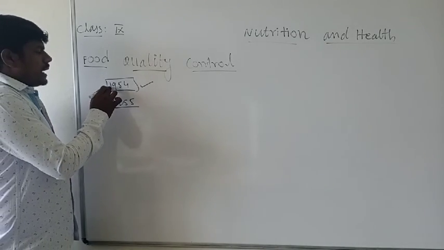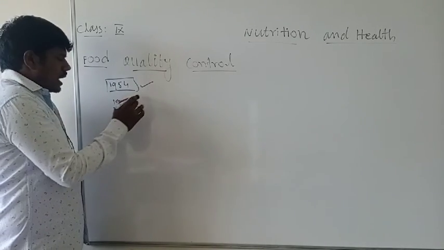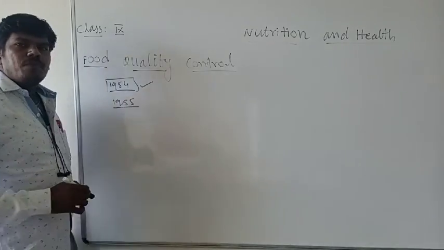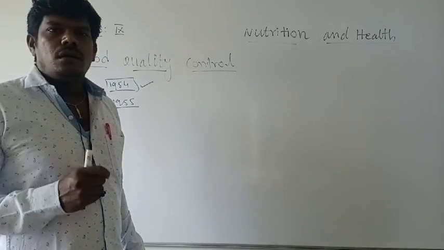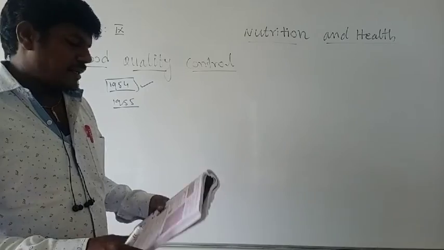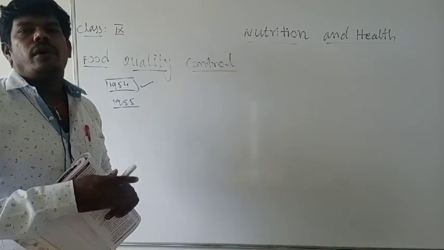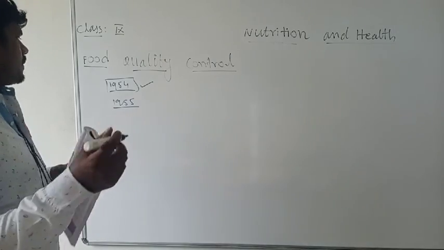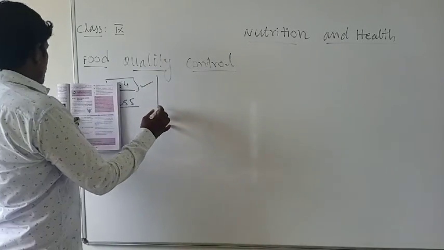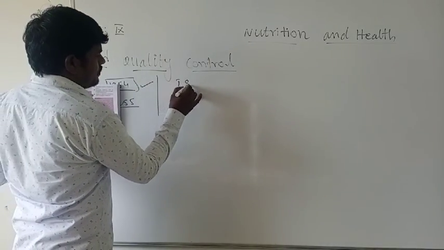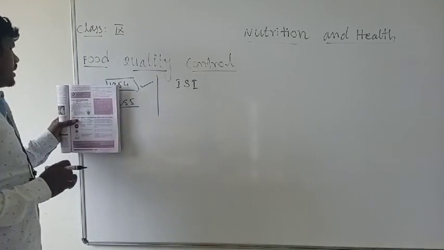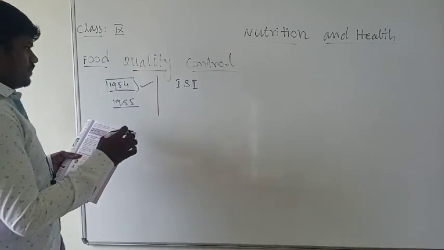See, under the 1954 law, and the 1955 rules, the law of food preservation and adulteration, and the food quality and control agencies. What are the food quality and control agencies that are present in our country? The first one present is ISI. ISI means what? Indian Standard Institution.